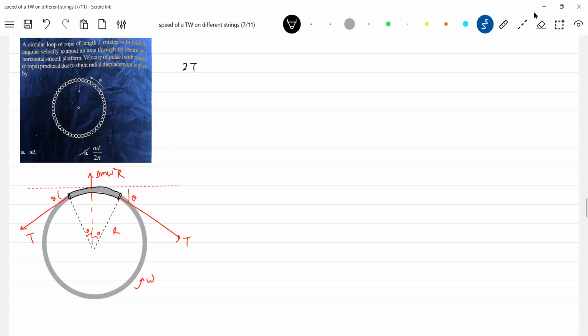So what is it now? Who will balance that centrifugal force? The component of tension, T sine theta, T sine theta. So the resultant will be 2T sine theta equal to delta m omega square r. Theta is very small. Delta m we can write as mu into delta S, where delta S is the arc length.